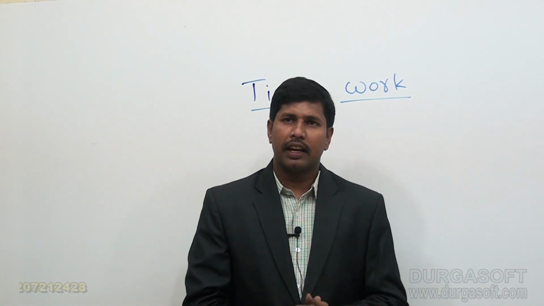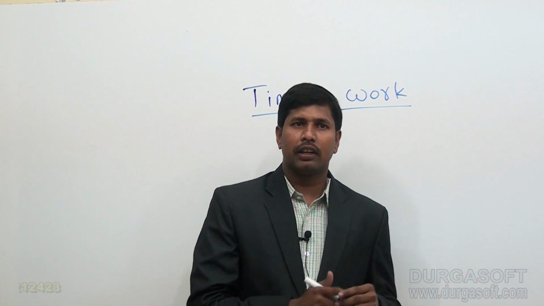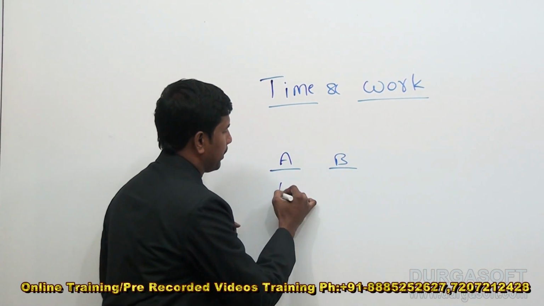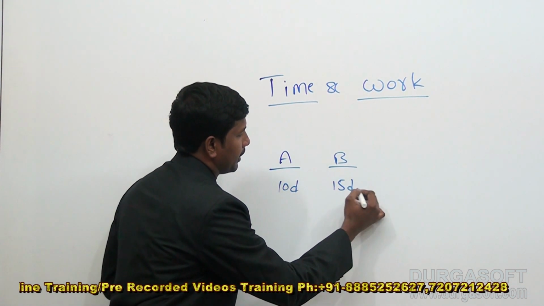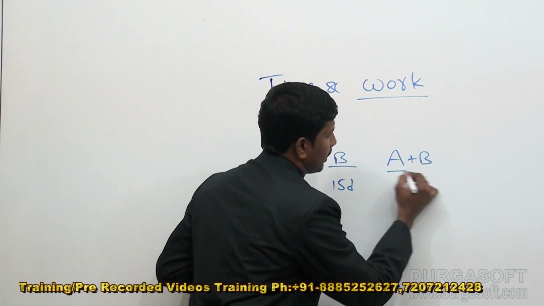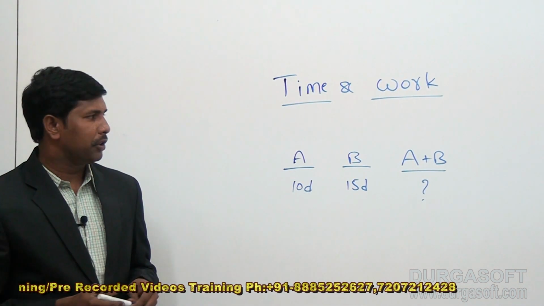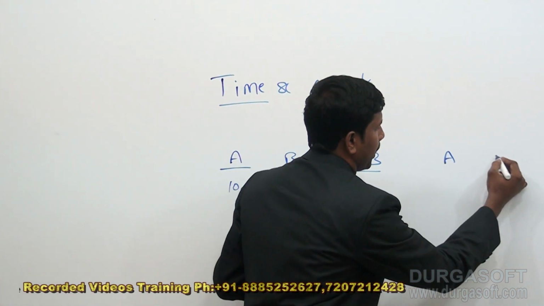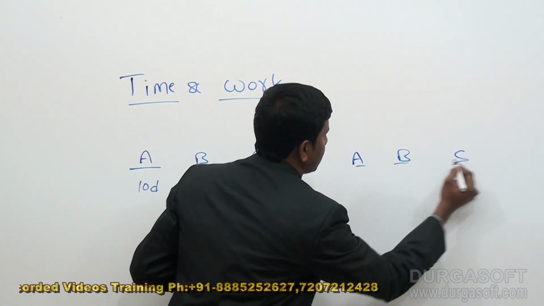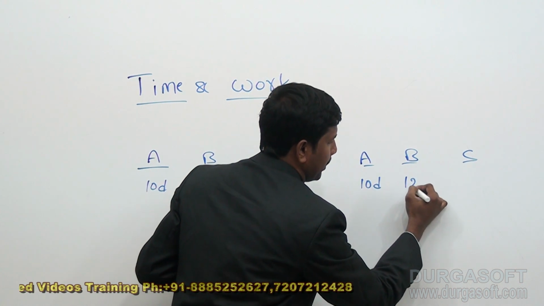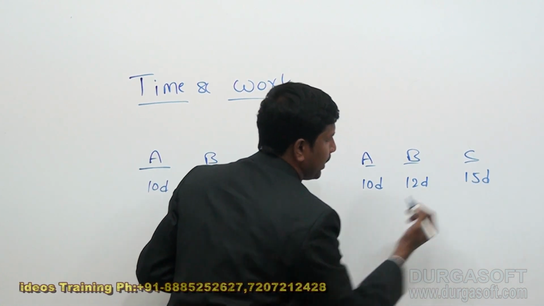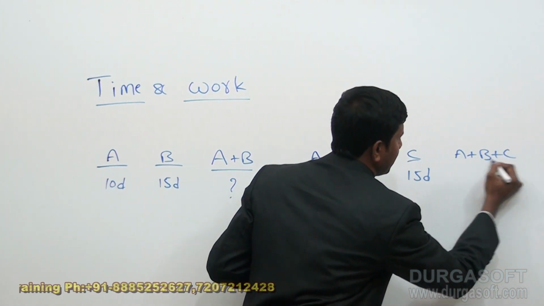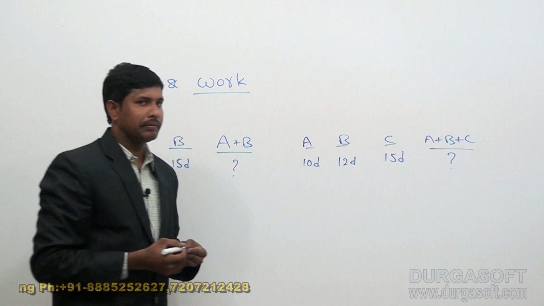Now we need to calculate the time taken by A and B together. And if not A and B, then A, B, C. Suppose A takes 10 days, B 12 days and C 15 days. Now we need to calculate the time taken by A, B, C all together.